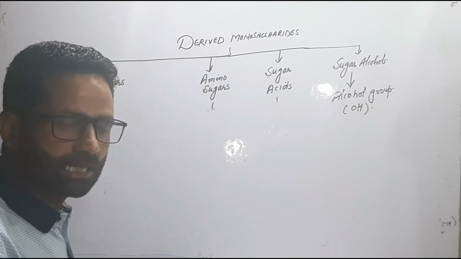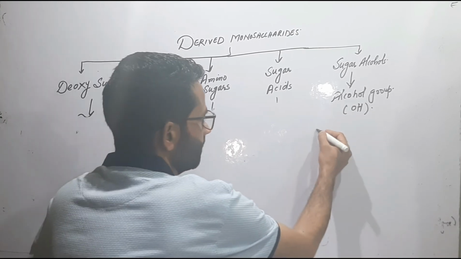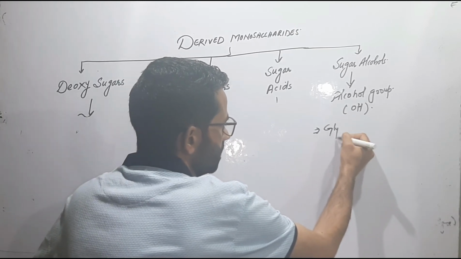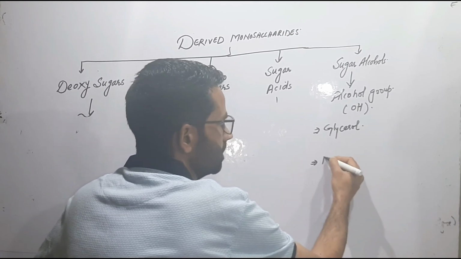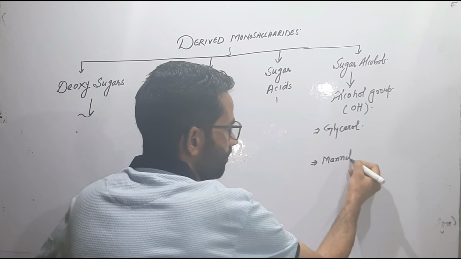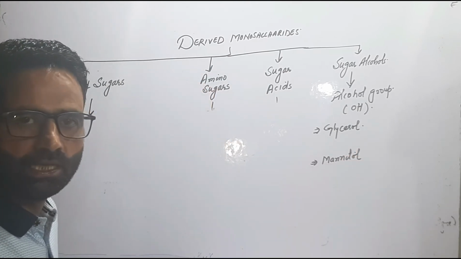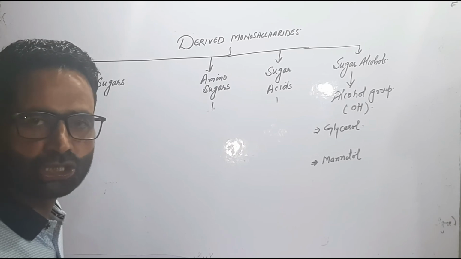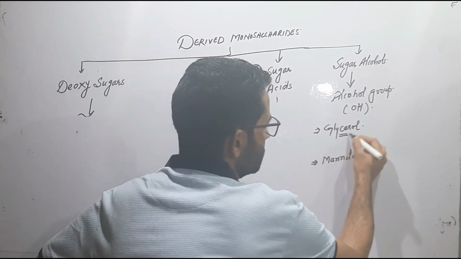And the examples of these sugar alcohols are, one is glycerol and the second one is mannitol. Glycerol, as we know, is an important constituent of the lipids, or rather we can say it helps us in the lipid synthesis.